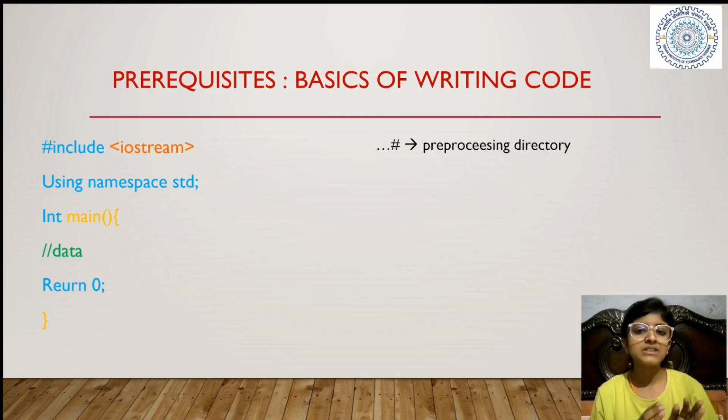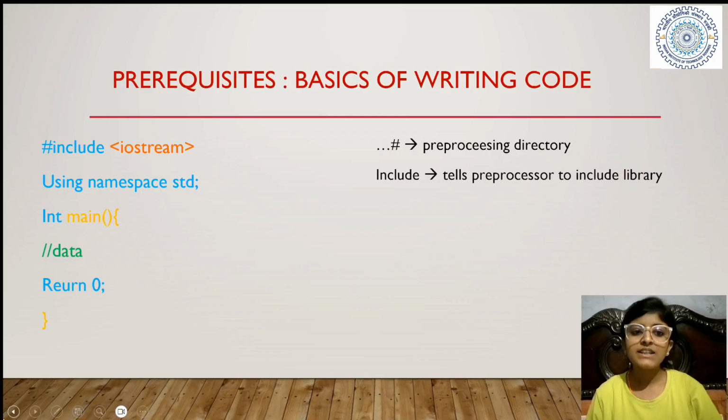There is a preprocessor in your PC that compiles the code and gives the code to the compiler, right? And then the compiler does its work. So hashtag is a preprocessing directive. Means, see, we can write anything anywhere, but what tells the laptop to call the preprocessor? This hashtag. A directive is what gives direction towards anything. So hashtag is a preprocessing directive, meaning it gives direction towards the preprocessor. Basically, by hashtag, we are just calling the preprocessor.